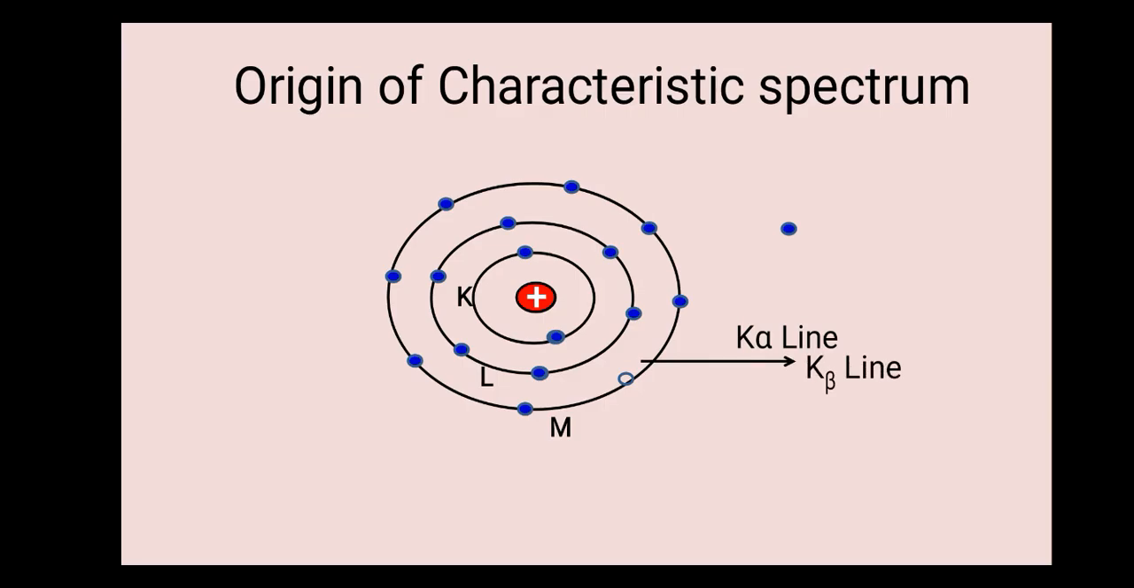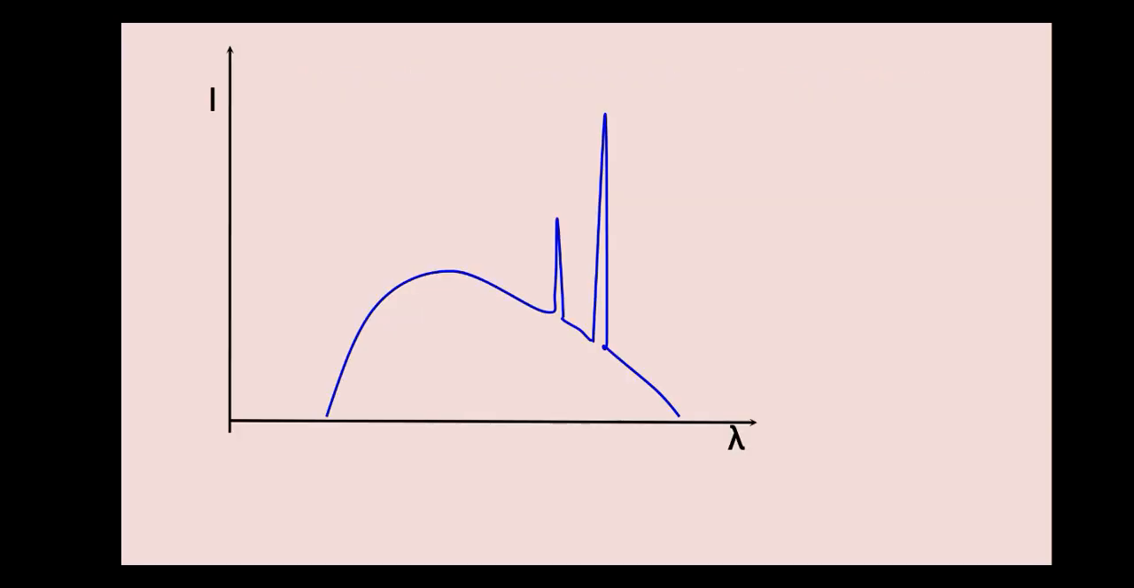But let us consider another case. If the vacancy is in the L shell and this vacancy is filled by an M shell electron, then the energy liberated is denoted by the L alpha line, and like that. So this is the characteristic spectra showing K alpha and K beta lines.